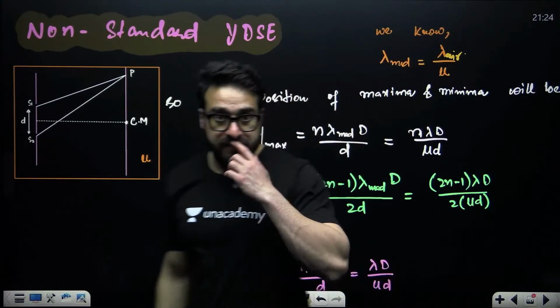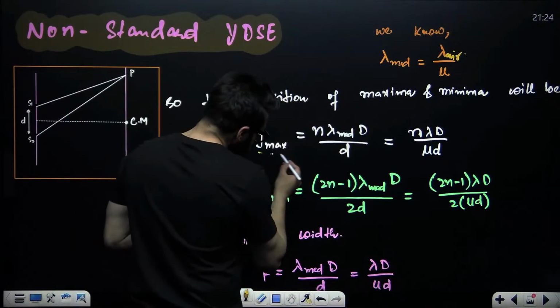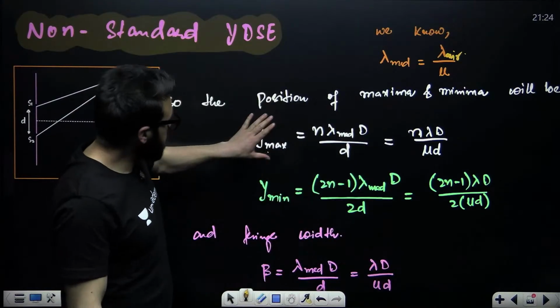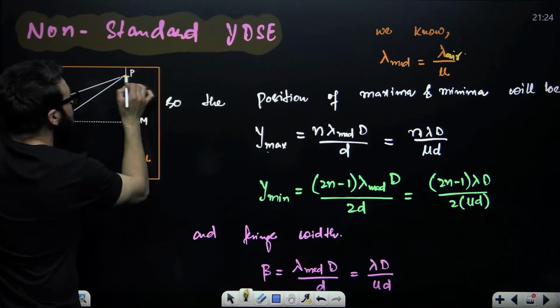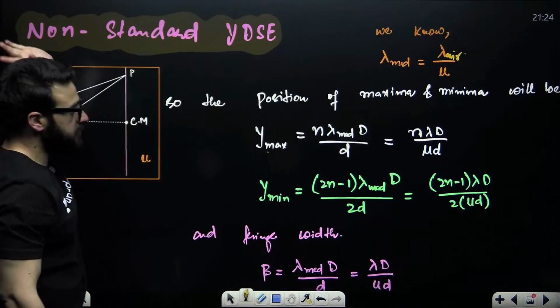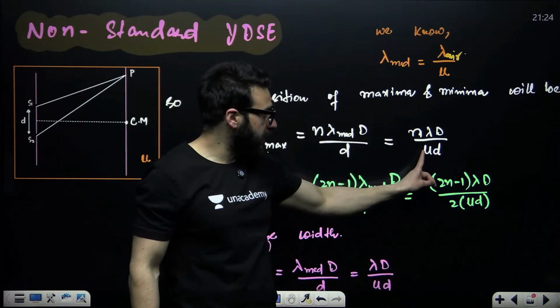In this particular case, I would want you guys to directly remember the position of the maxima, at what distance y it will be formed. Maxima will be formed at n lambda d divided by mu times of d.